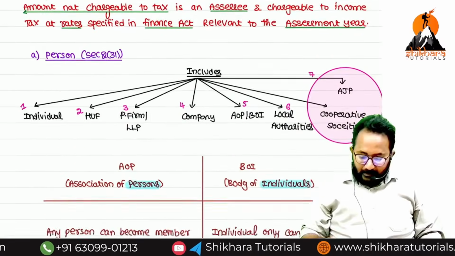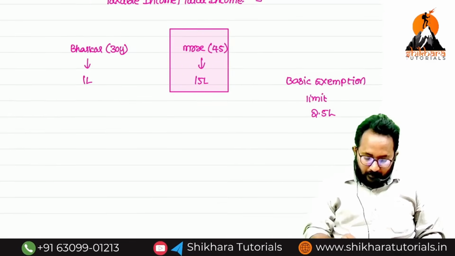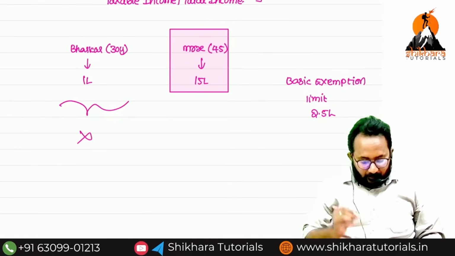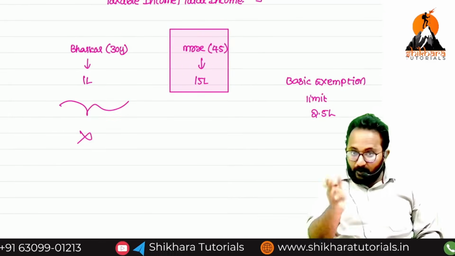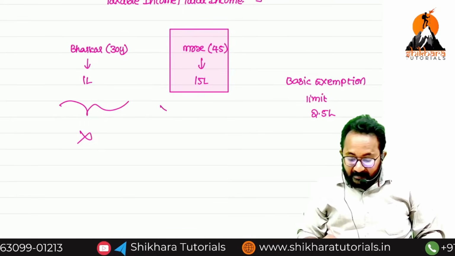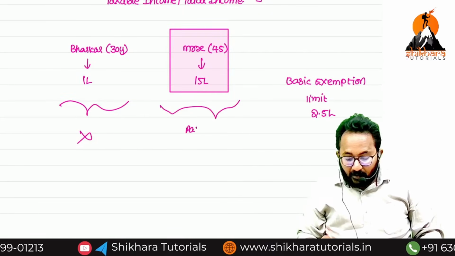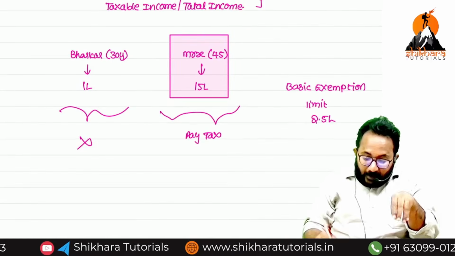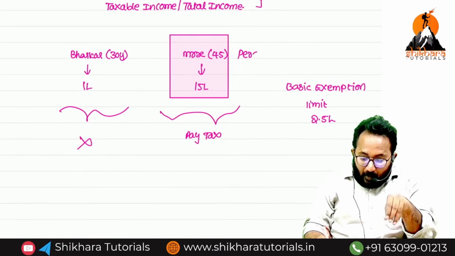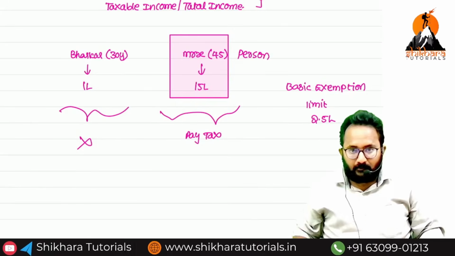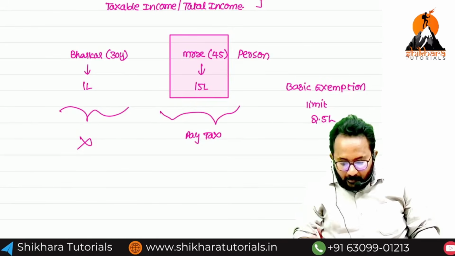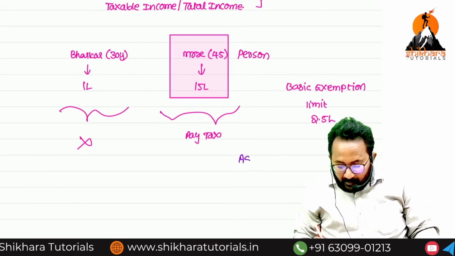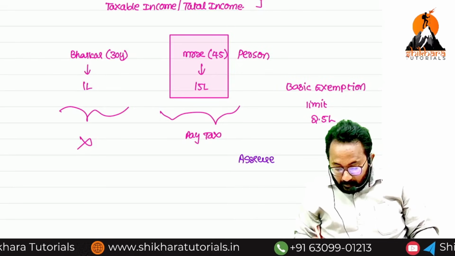Here, this person is not required to pay tax, but this fellow is required to pay what? Tax. He is required to pay tax. This fellow up to now is called a person. Hereafter he is called what? Assessee.